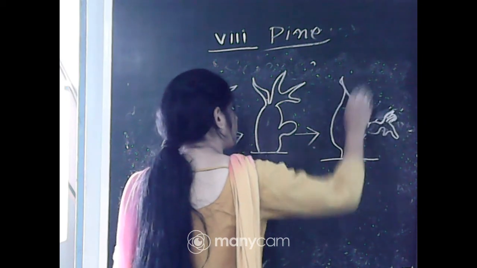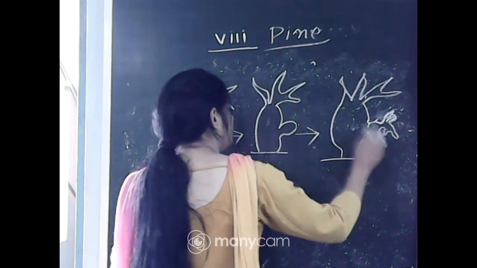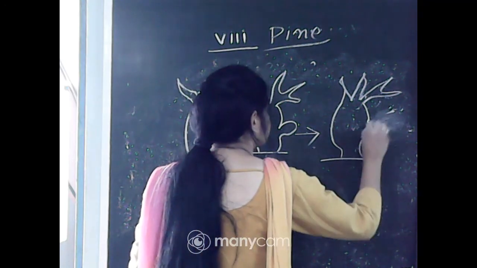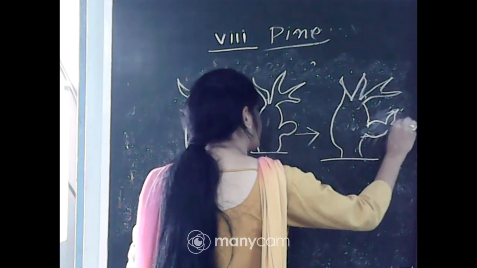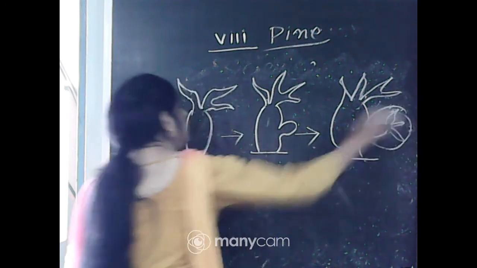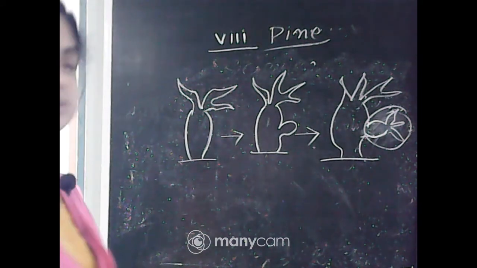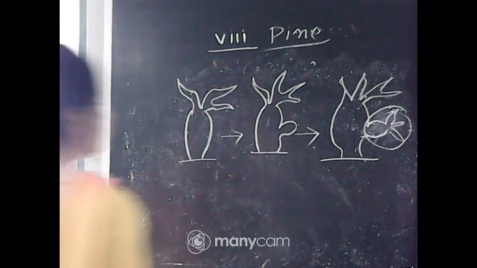After development they get detached from the mother's body. Okay. So this is the bud, and after development it gets detached from the mother's body. So this is the process of budding in Hydra.